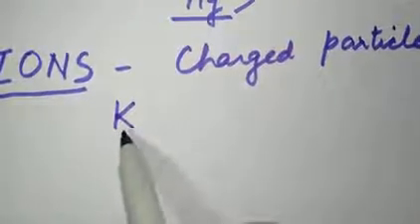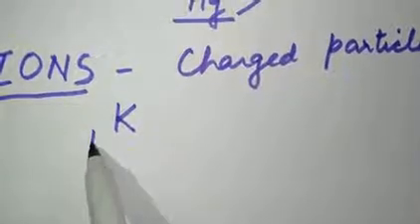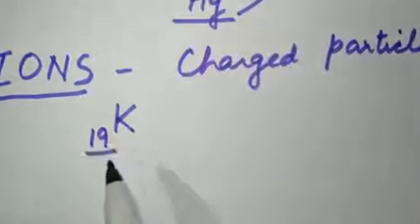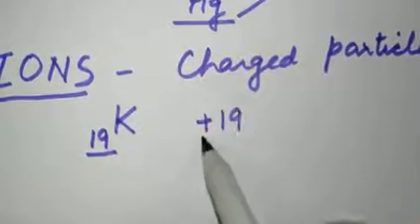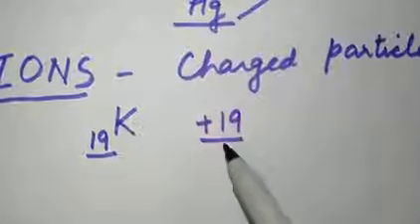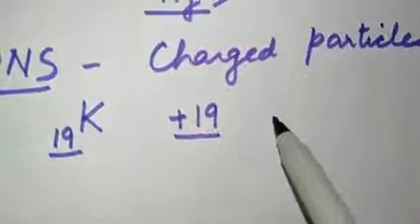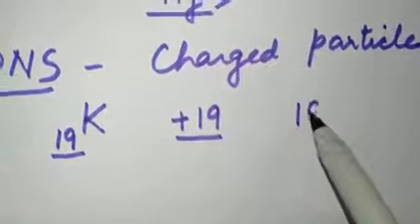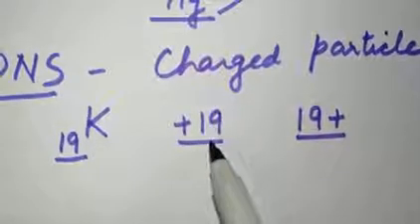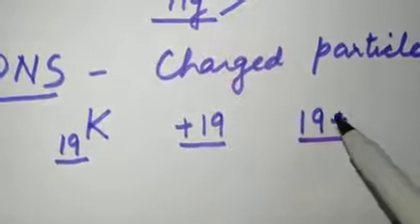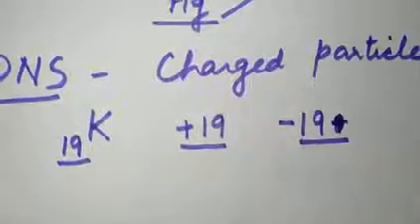Potassium has atomic number 19, or just understand that it has 19 protons, and the protons are equal to electrons. The positive charge and negative charge are the same. Potassium has the same positive and negative charge.